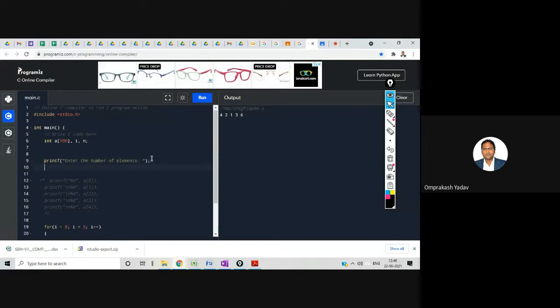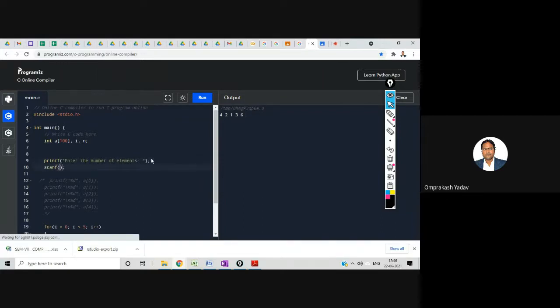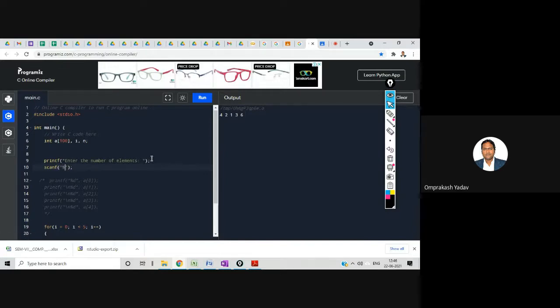Now I'll scanf, so I'll write %d, ampersand n. Okay, so inside n I am storing whatever number of elements the user is entering, right? Let's say user will enter 10, so inside n I'll get the value 10.